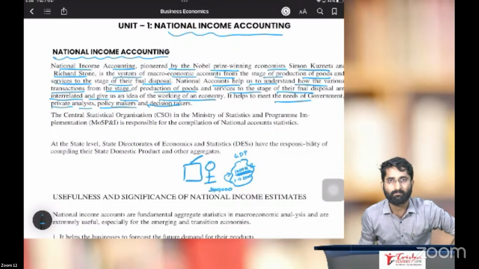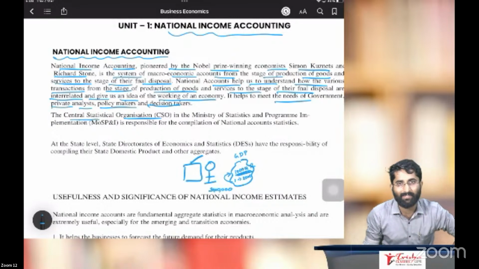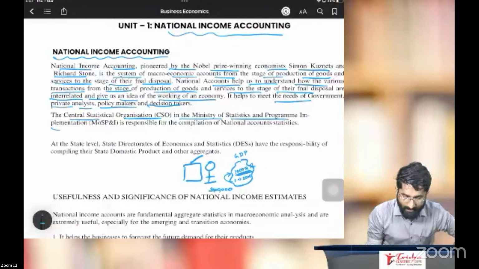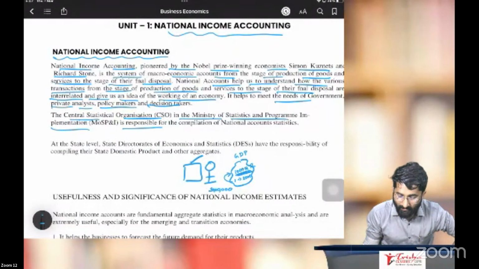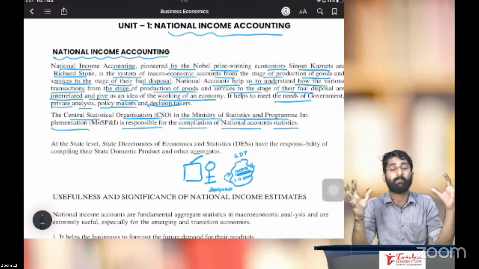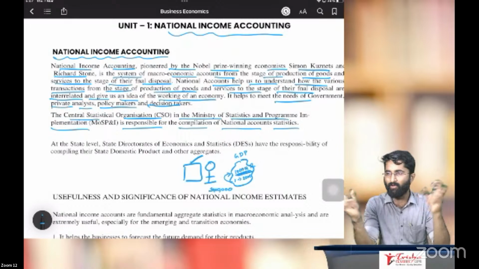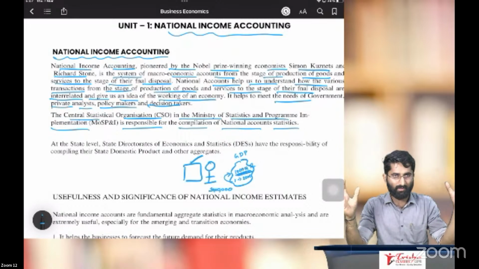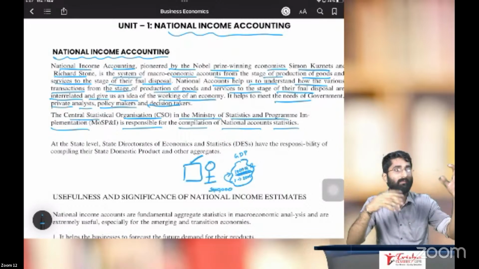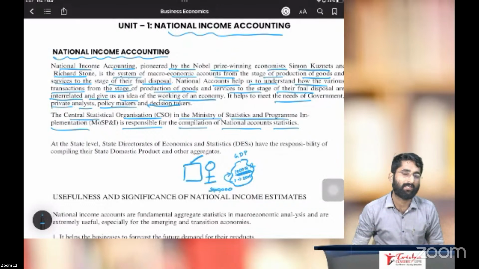The Central Statistical Organization, CSO, in the Ministry of Statistics and Programme Implementation is responsible for compilation of the national account statistics. So they are responsible for compiling. What is compiling? It is accumulating, combining the data which is given by various sources, and they will give it to the policy makers or decision makers.